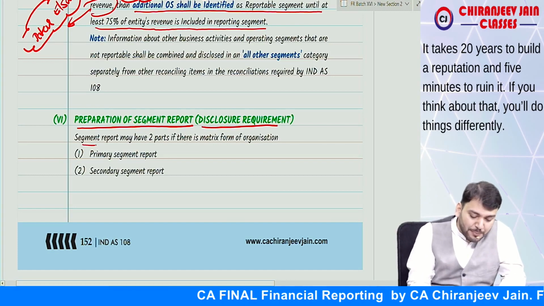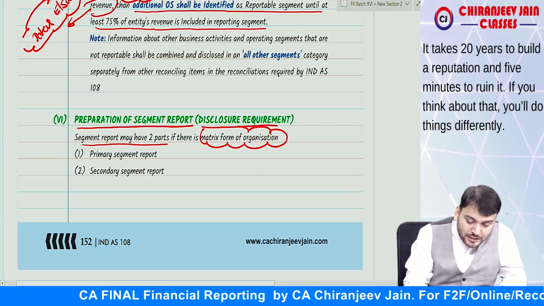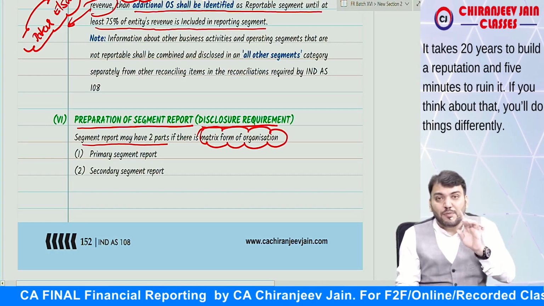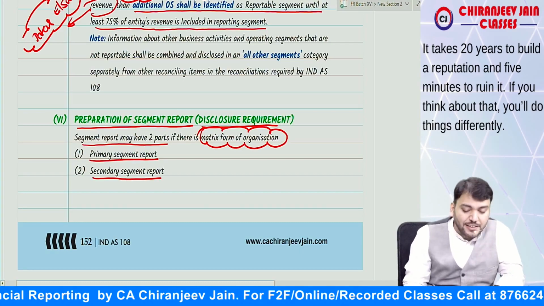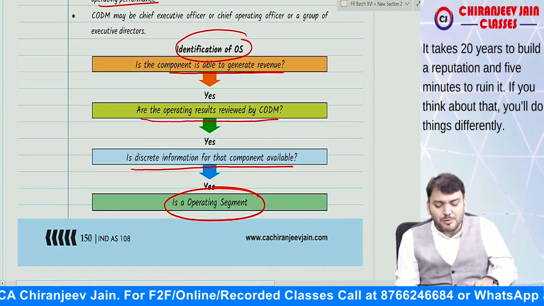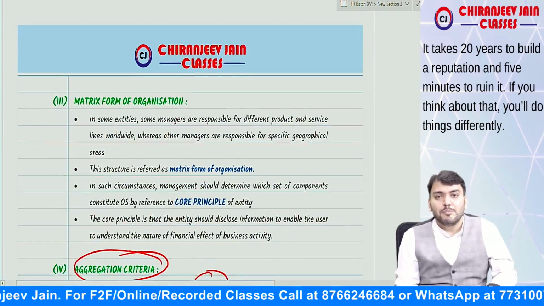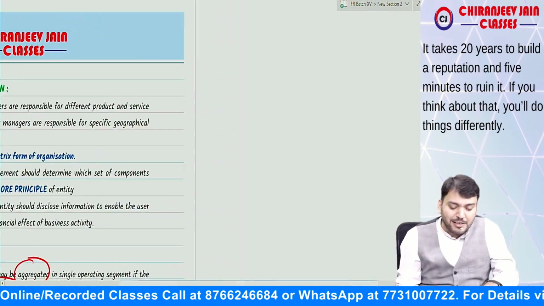So a segment report may have two parts. If there is a matrix form of organization, I need to inform you what the matrix form of organization is, and it will be based on primary segment report and secondary segment report. So what is the matrix form of organization? An entity normally does not have a matrix form of organization, but a large, big entity may have a matrix form of organization.